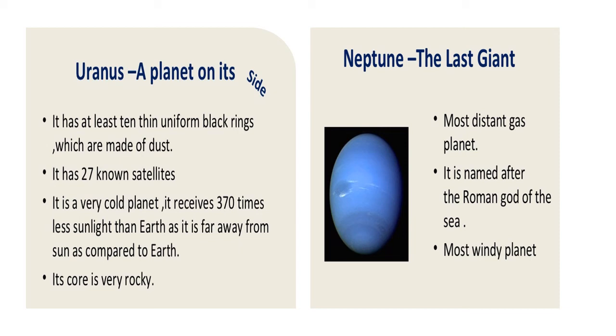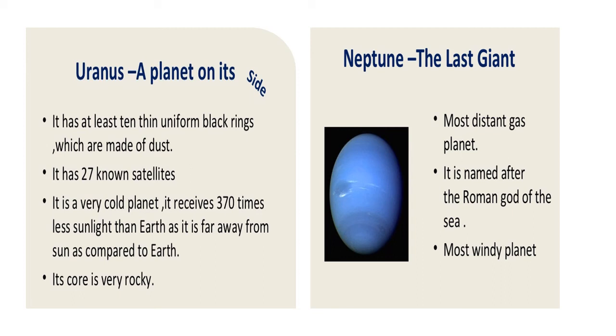You know the natural satellite of Earth? It's the Moon, and you all know this. Uranus is a very cold planet. And why is it a very cold planet? Because it is very far away from the Sun. Now, you all do camping in the winter season. When we are doing a campfire, you must have seen people sitting around.